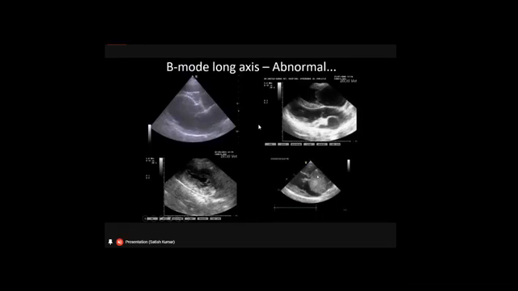So this is how we are able to differentiate the tumor or masses, or any pathology that is present inside the heart. So this can never be diagnosed if we do this with X-ray or ECG. So this is the significance of ultrasonography or echocardiography to identify the internal structures of the heart. So this is again a normal image for us to compare.